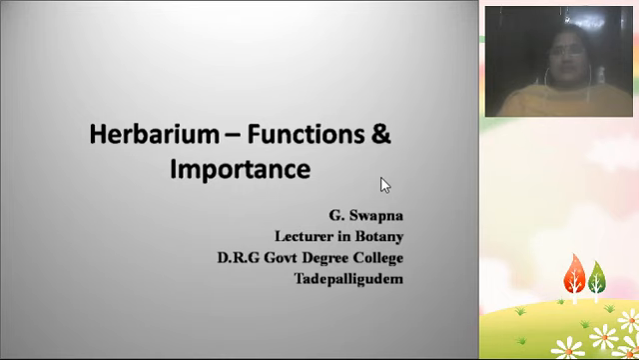Already I have explained one topic in the first unit, that is about the taxonomical aspects, and this is the second topic, that is the herbarium, functions of the herbarium and the importance of the herbarium. So this is an important topic in the first unit. That means we are going to learn about the herbarium and its functions and the importance of the herbarium.